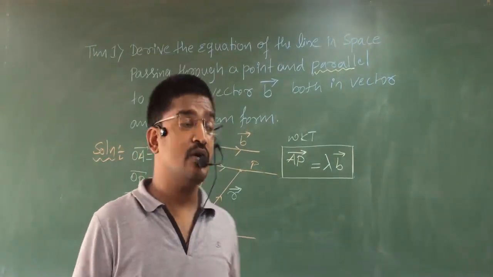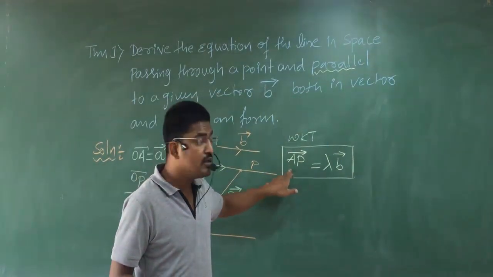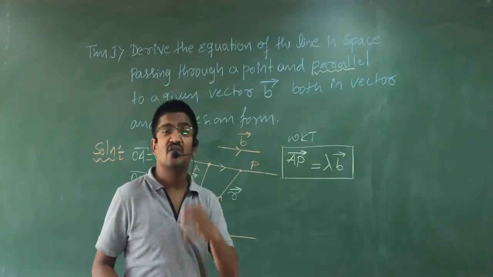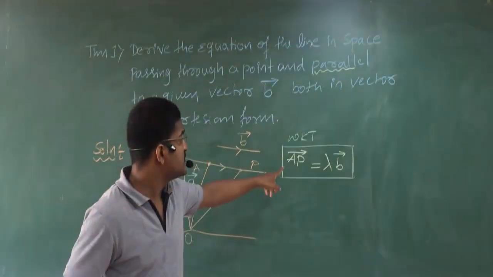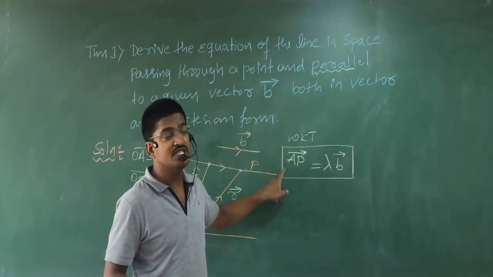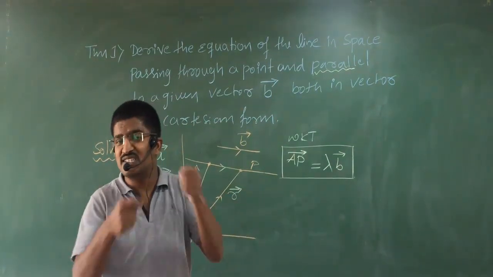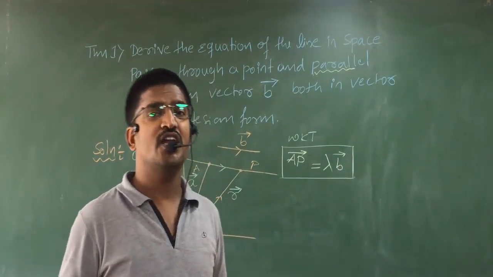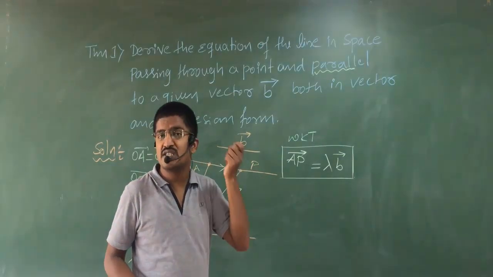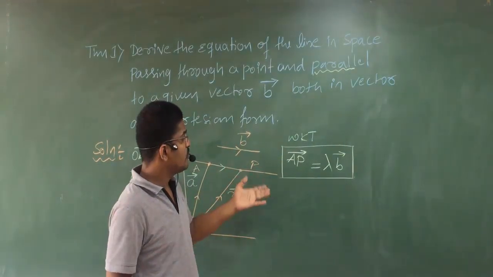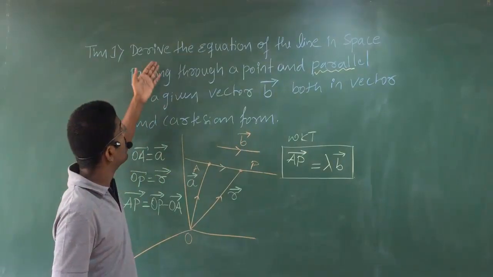Because if you know this, further things are very simple. This term has to be remembered. If you forget this, the complete theorem is gone. Clear?